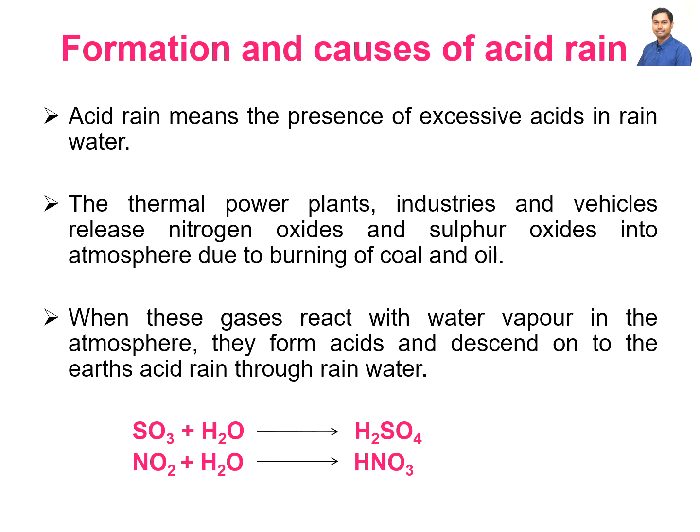So as we were discussing in the last slide, the formation and causes of acid rain are due to the presence of all these gases. Sulfur trioxide can also react with water to form sulfuric acid. Nitrogen dioxide can also react with water to form nitric acid, similarly to SO2 and NO2.